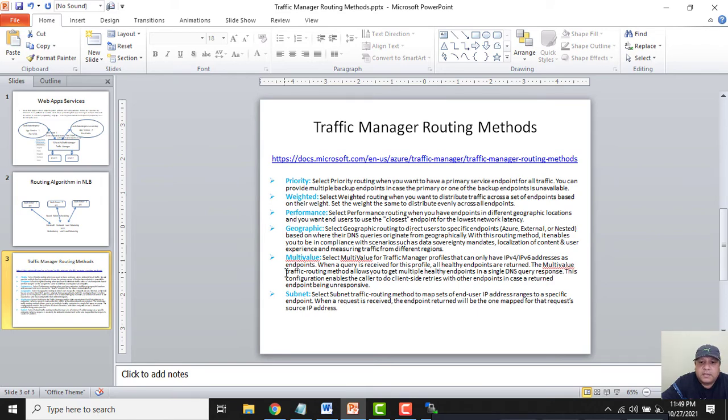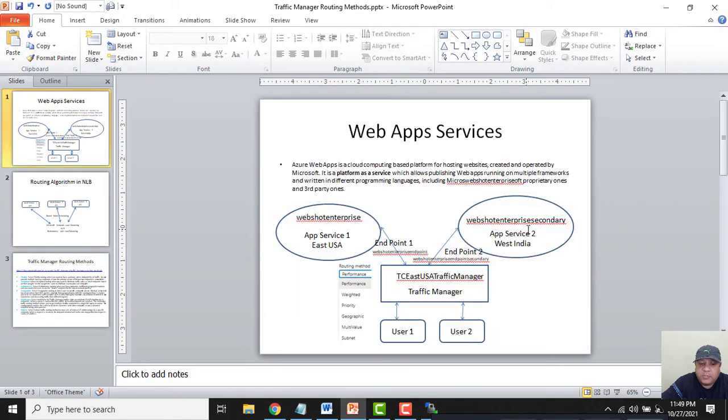next. Then the last routing method is the subnet routing method. In this subnet routing method, we assign subnet-based queries to the traffic manager, which decides to route the traffic based on the subnets. So we can mention that if the traffic is generating from this specific subnet, it should be directed to this specific app service. If the traffic is coming from some different subnet B, then it should be routed to the East USA region. So these are the 6 routing methods.